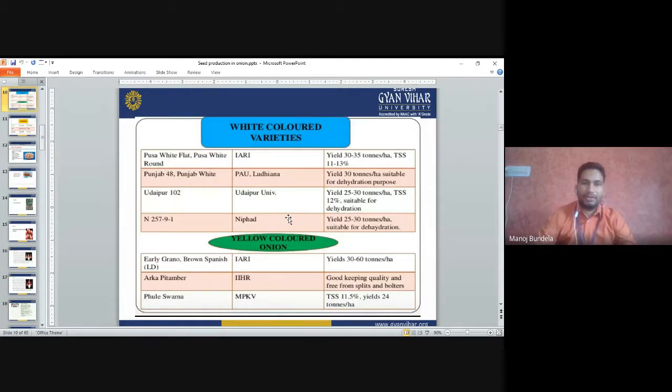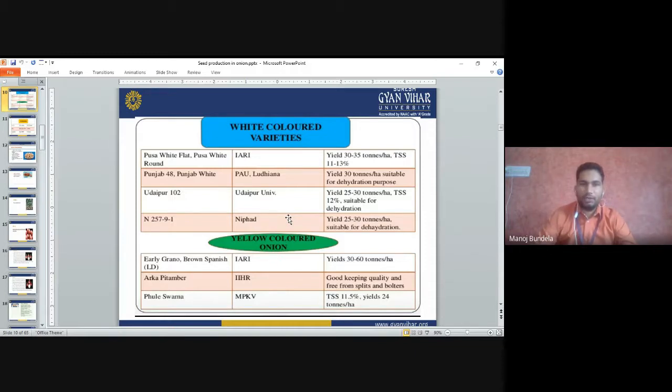White color varieties: Pusa White Flat and Pusa White Round. Both are developed from IARI, New Delhi. They will give a yield of 30 to 35 ton per hectare, and the TSS content is 11 to 13%.